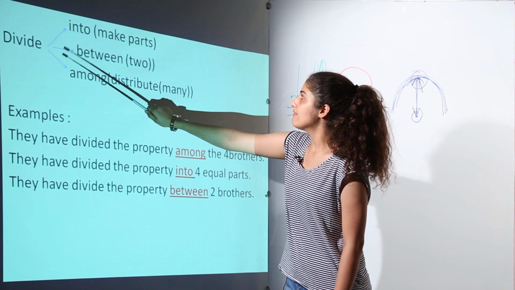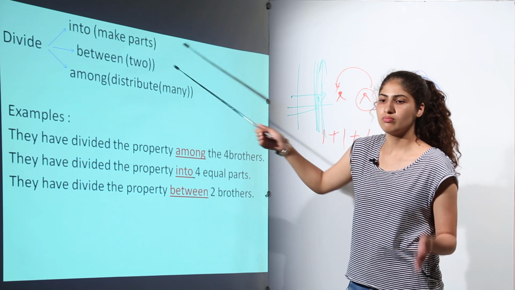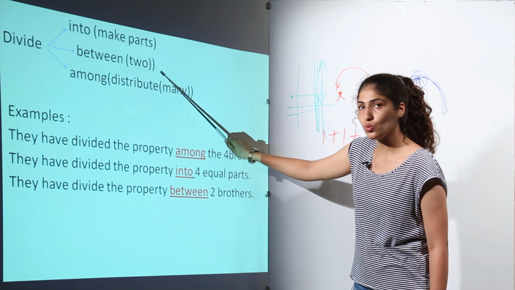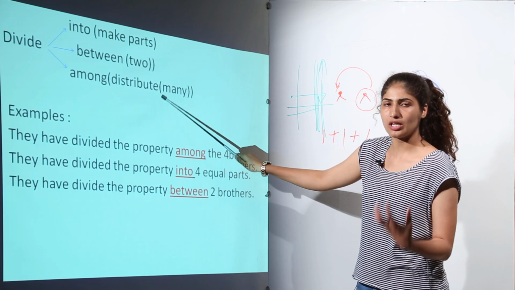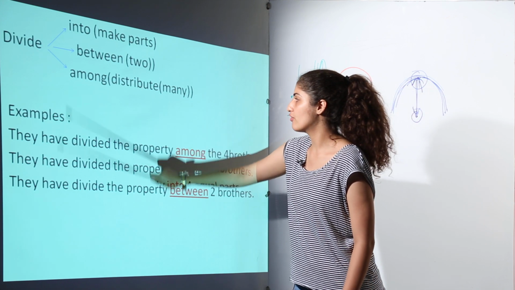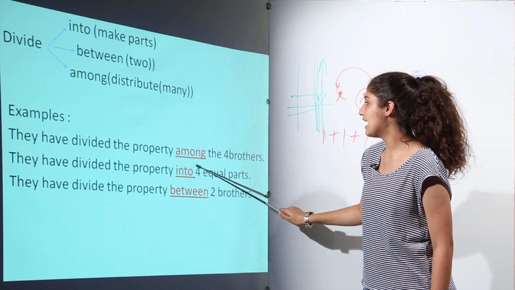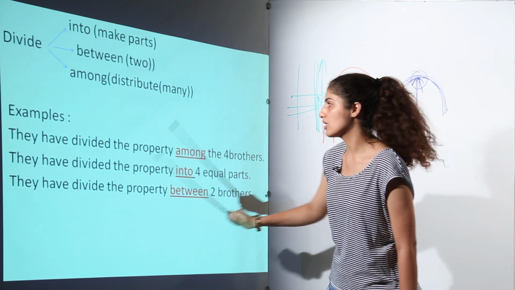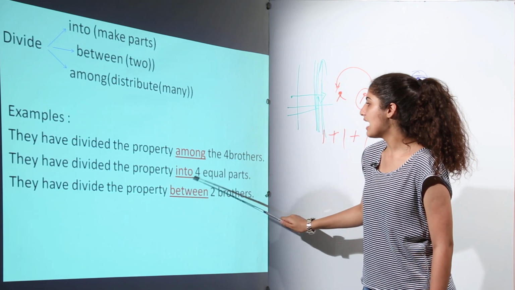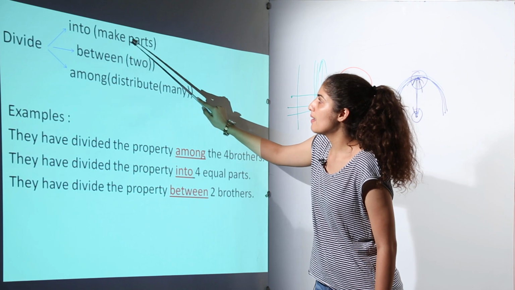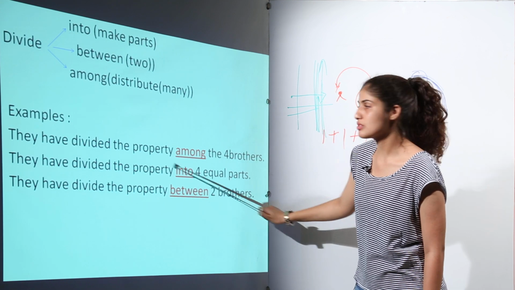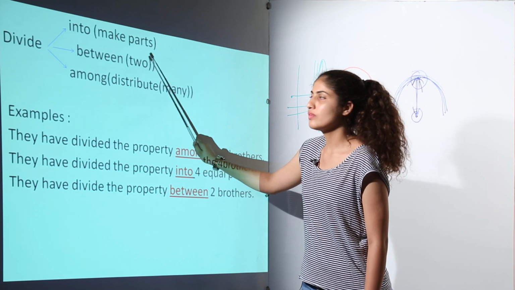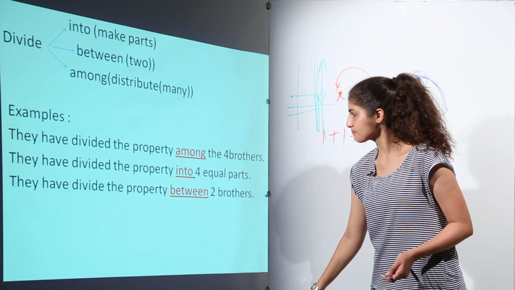Next is divide. Divide, if it refers to the different parts, then it will take the preposition into. If it means two, then between, and it is talking about the distribution between many, then among. For example, they have divided the property dash the 4 brothers. Now the 4 brothers are more than 2, therefore it will take the preposition among. They have divided the property dash 4 equal parts. Now they have made the parts, therefore into will be used. They have divided the property dash 2 brothers. Now since they are talking about 2, the preposition will be between.